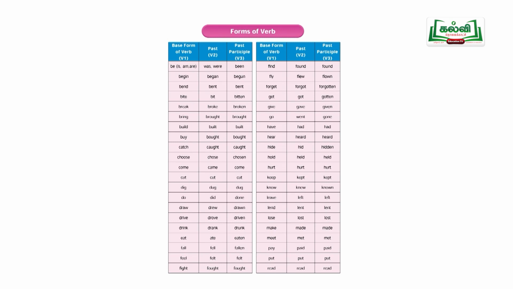Irregular verbs are different. For example, go: the past tense is went and the past participle is gone. So it is totally different. If you want to learn the different forms of both regular and irregular verbs, you can refer to your textbooks, where they are given in detail.